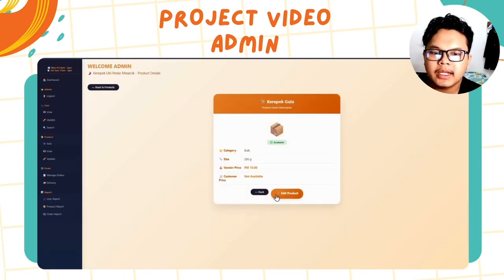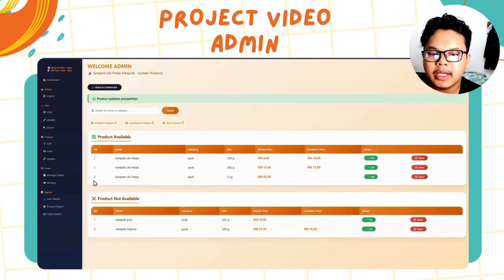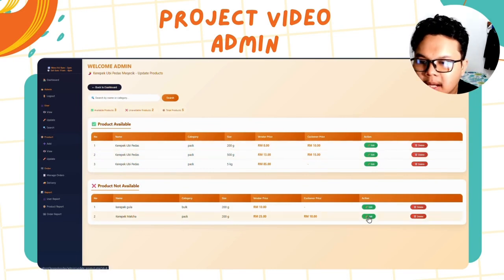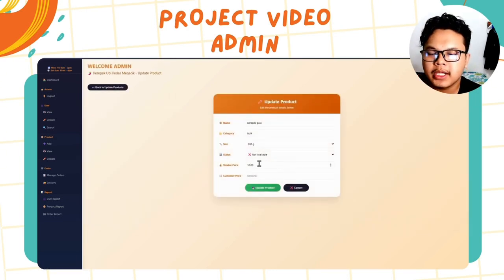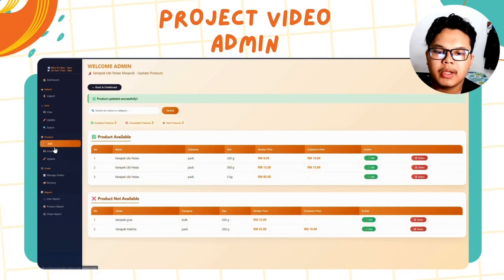So we can edit the Kerepek gula from available to not available. Then we will update the product. Then we can see the updated product. So here we can see the product available and product not available. So this will change the Kerepek gula price from 10 ringgit to 50 ringgit. Then we update the product, so the price is changed.